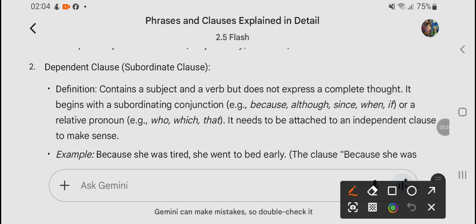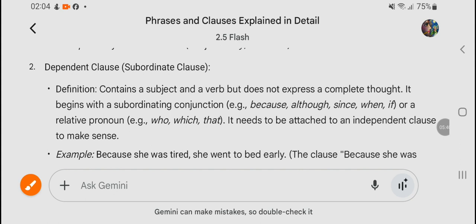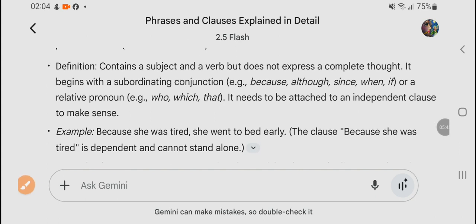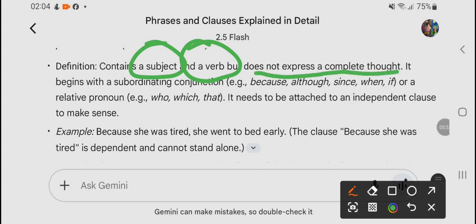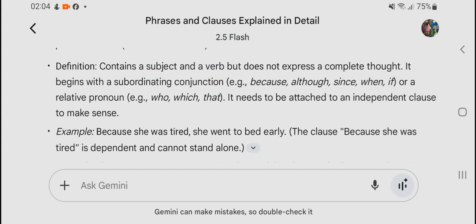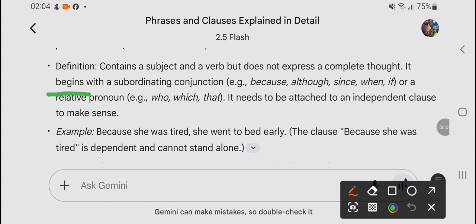Now, the dependent clause. Definition: a dependent clause contains a subject and a verb, but does not express a complete thought. It begins with a subordinating conjunction. Important: it begins with a subordinating conjunction.